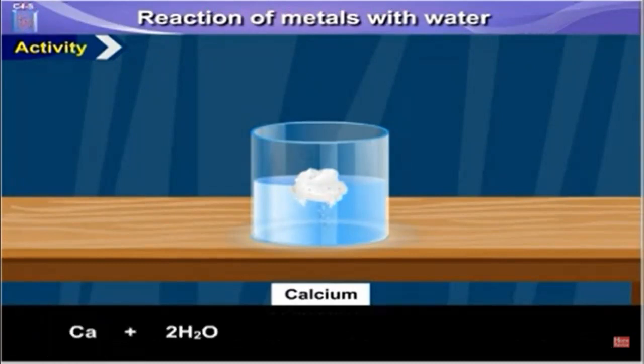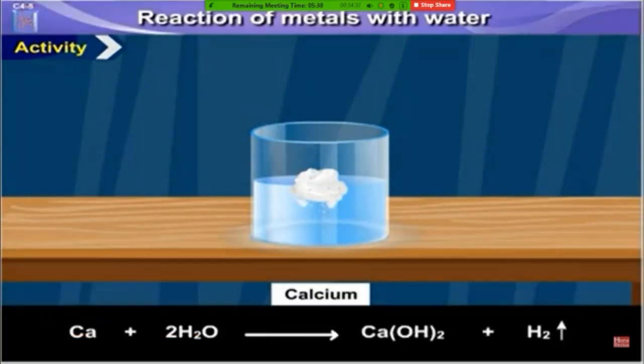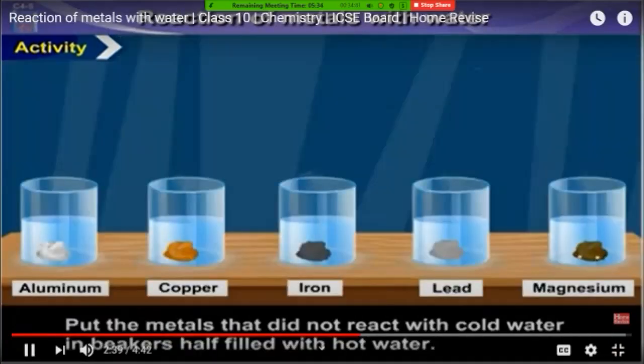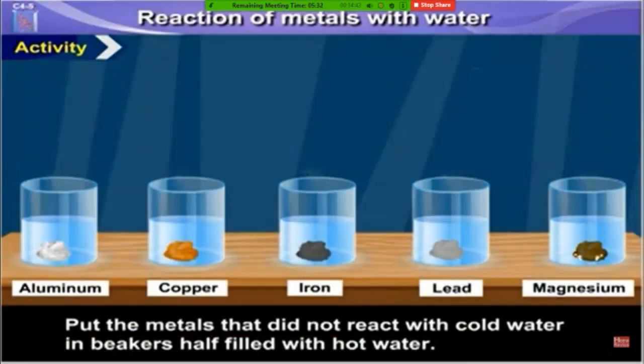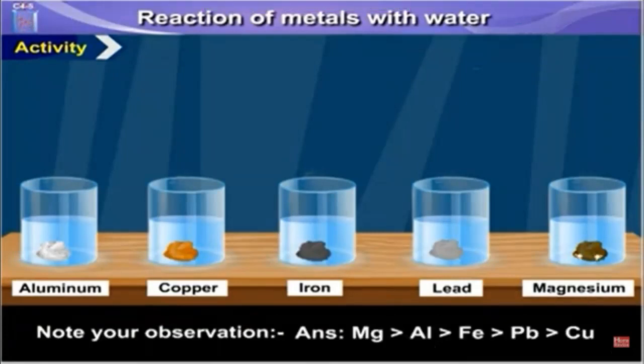Ca plus 2H2O gives Ca(OH)2 plus H2. Put the metals that did not react with cold water in beakers half filled with hot water. Note your observation. Answer. The reactivity decreases in the order: magnesium is most reactive.